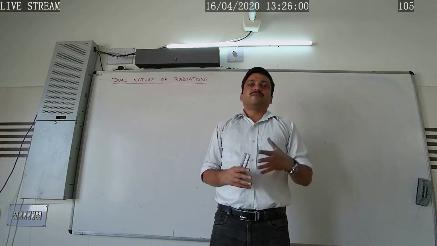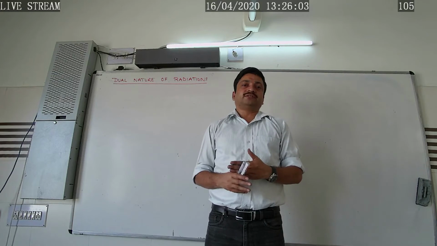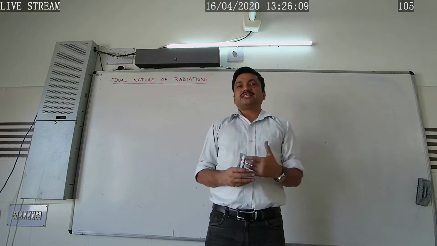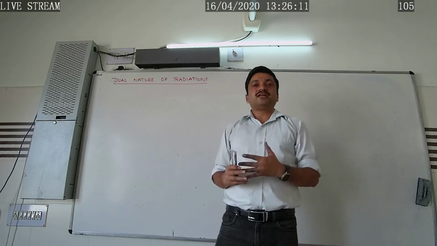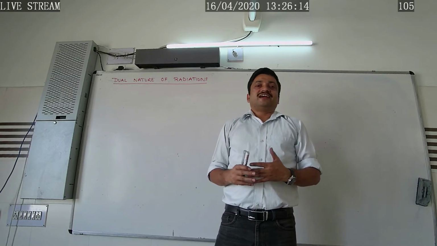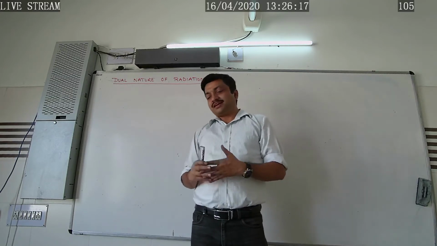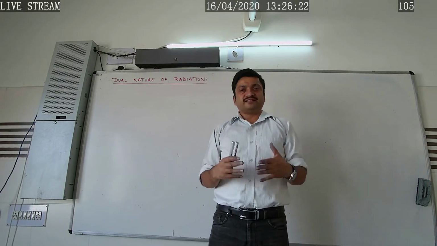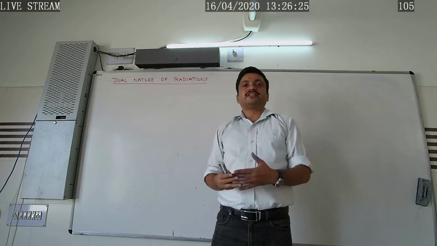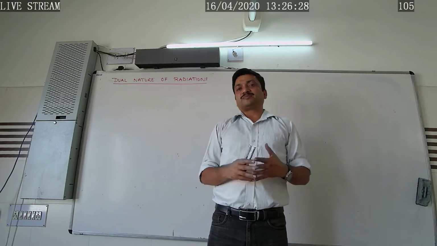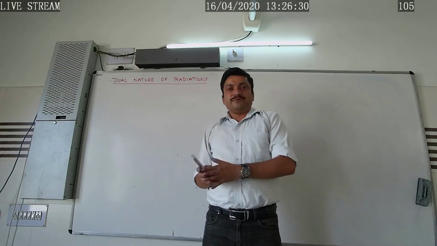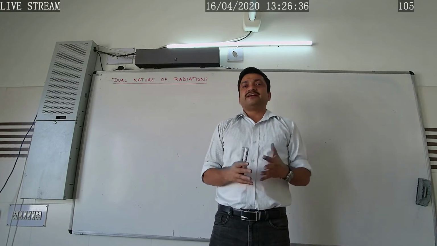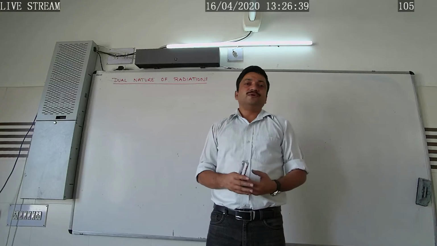On the other hand, the photoelectric effect or Compton effect, in which the interaction of light takes place with matter, can be best explained by considering the particle nature of light. And phenomena like reflection or refraction of light, in which the interaction of light takes place neither with itself nor with matter, can be explained by considering either the wave nature or the particle nature. So in this way we can say that radiation possesses dual nature.